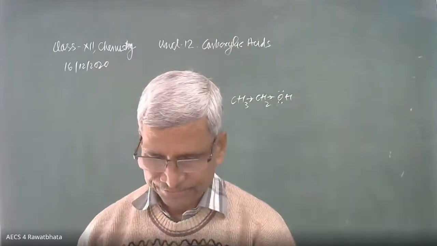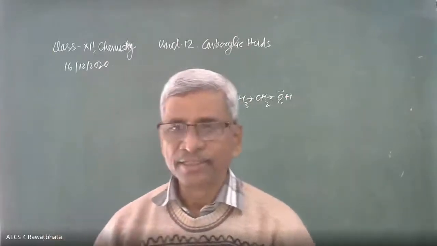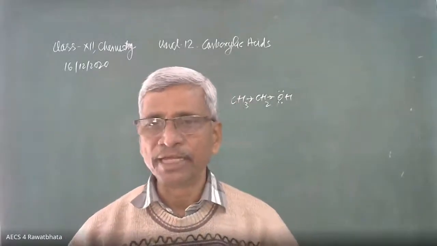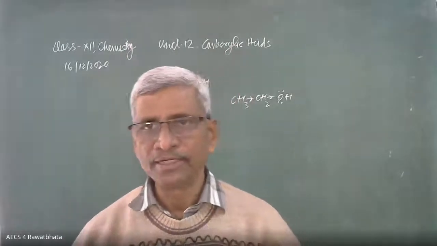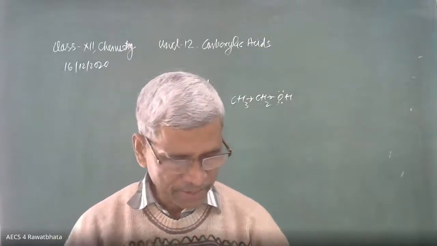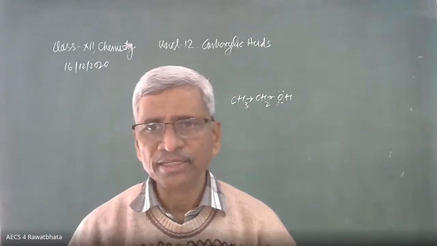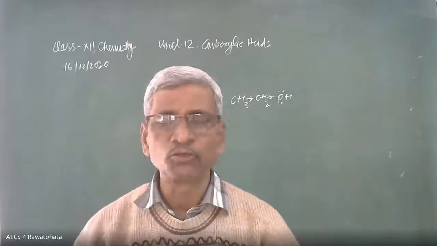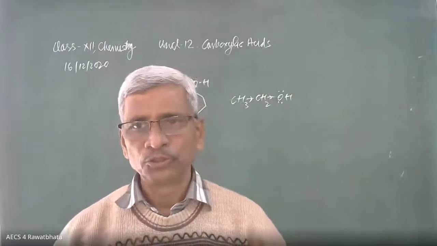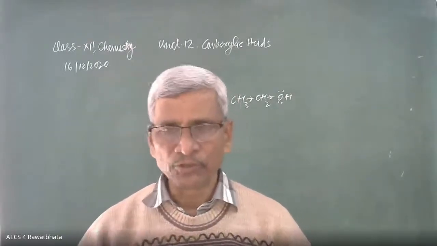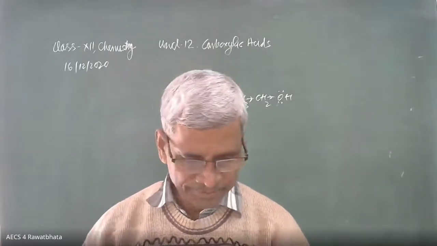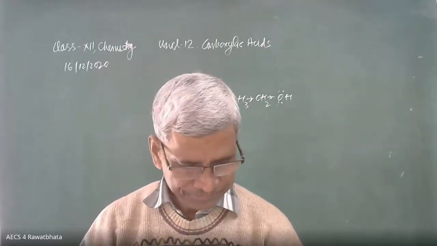Next lesson, I have to start next day. That is amines. In your syllabus, especially amines there, organic compounds containing nitrogen. These are the examples of amines, and nitro compounds, cyanides, and diazonium salts. These are not in your syllabus. Amines, you have to study about that. But benzene diazonium chloride comes in so many reactions. Earlier, just today also we have seen. So I have to take the benzene diazonium chloride there also. So many conversions are there that we are going to get benzene, we are going to get phenol, we are going to get so many other compounds. So we have to take that. The two compounds we will discuss in this next lesson.